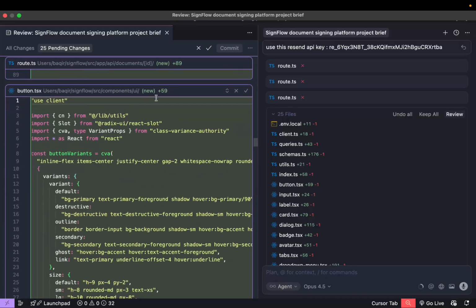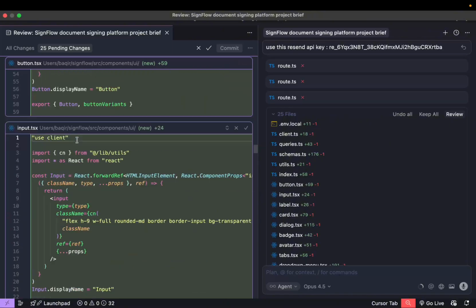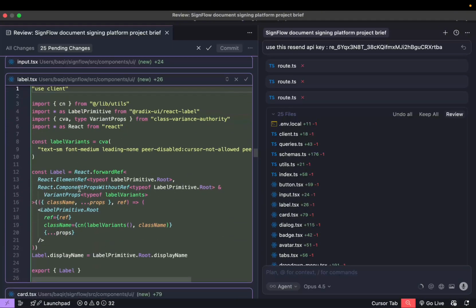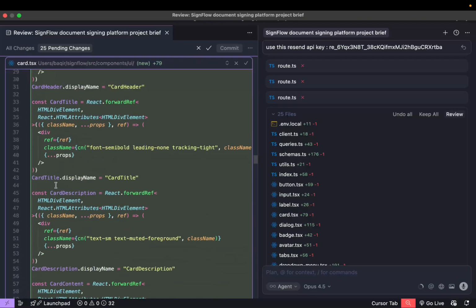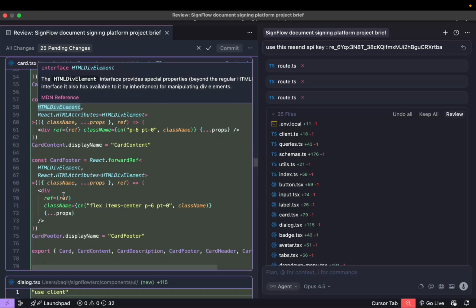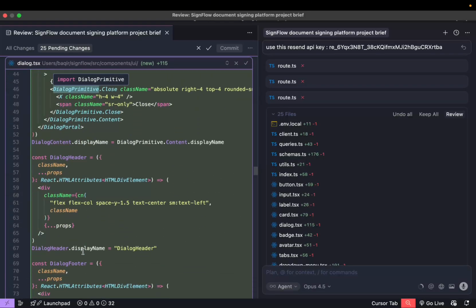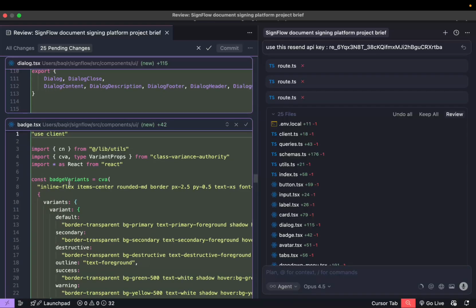And then here we have the component UI, where we have the button, and then we have the input, we have the label, we have the card header and card description, and then we have the UI dialog, and then this is dialog, and then this is badge.